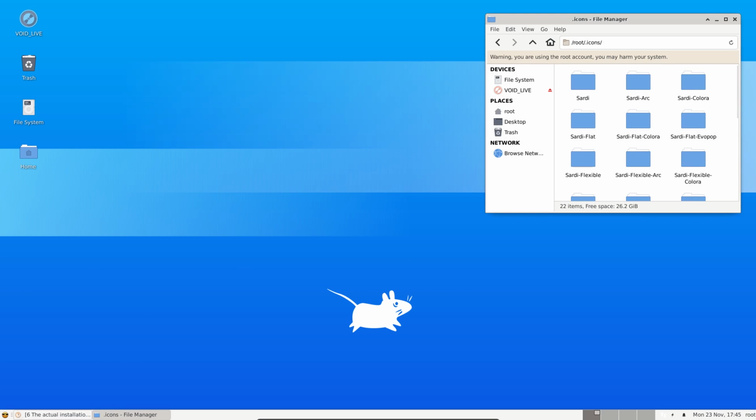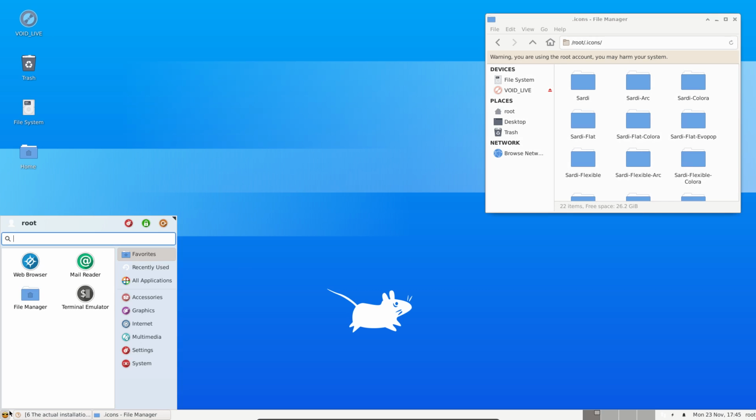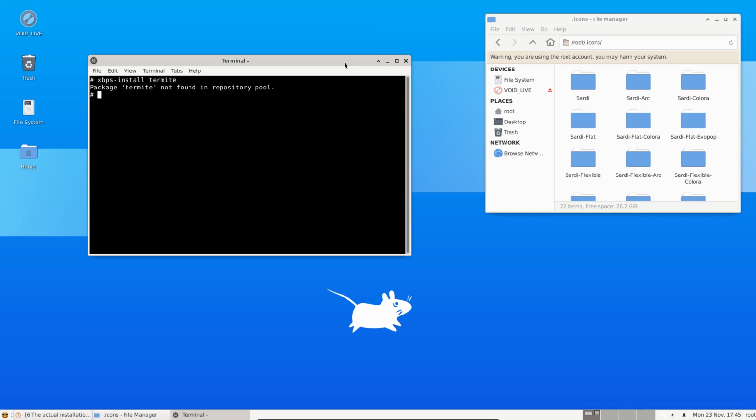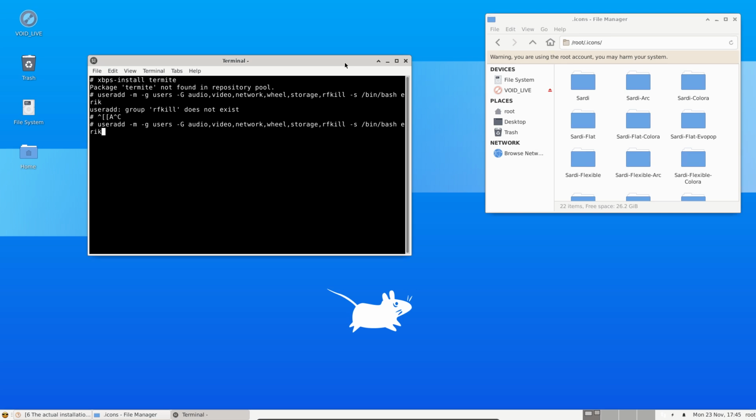Where's my terminal? I deleted my terminal. Hey, let's get termite in, right? Let's get termite in. xbps, was that it? Install termite. Oh, no termite for me. So be it. But can I do a Control Shift V? useradd Eric. rfkill does not exist. Okay, then we do Control C, Control Shift V, move.